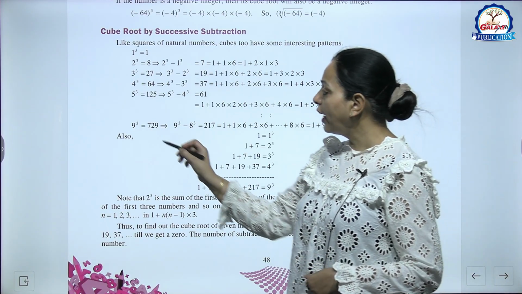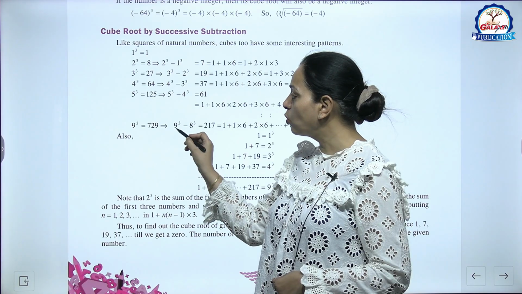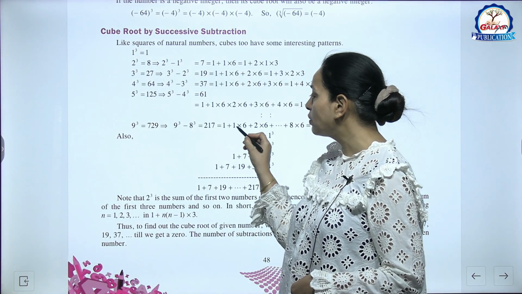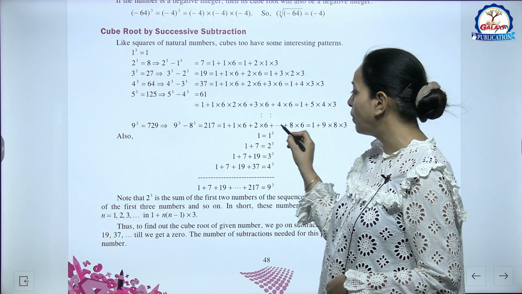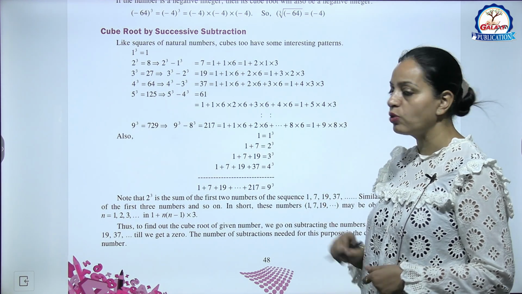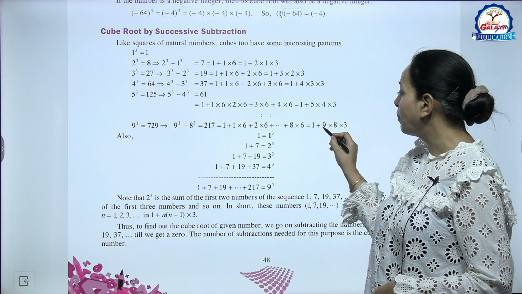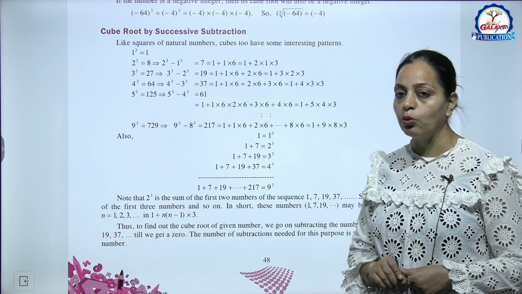So now 9 cube is 729. So 9 cube minus 8 cube is 217. So 1 plus 1 into 6 plus 2 into 6 plus dash dash 8 into 6. Or we can write 1 plus 216 means 1 plus 9 into 8 into 3.